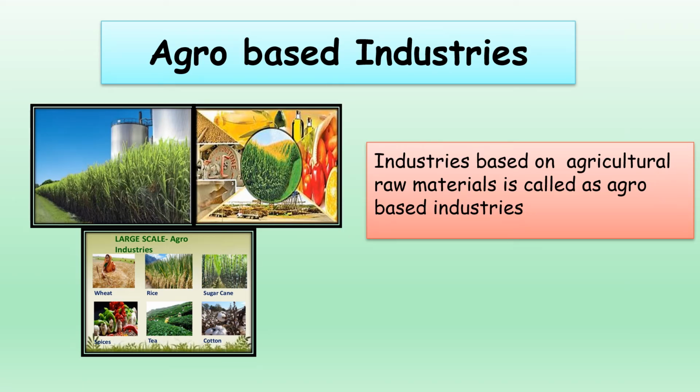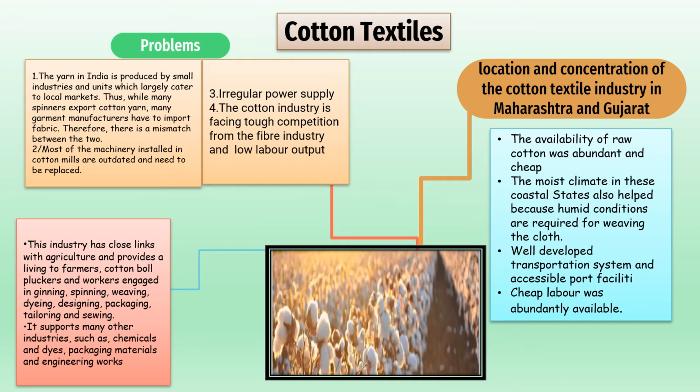What are agro-based industries? Industries based on agricultural raw materials are called agro-based industries. For example, children, cotton textiles, jute textiles, silk textiles, synthetic textiles, sugar industries, etc. Now let's look into cotton textile.